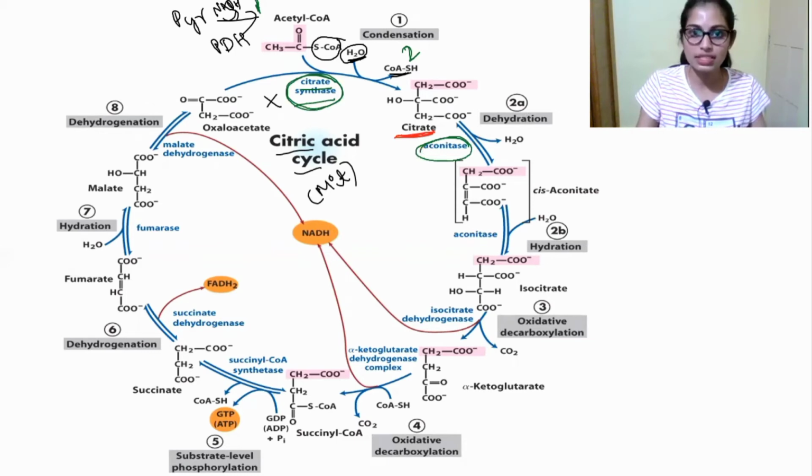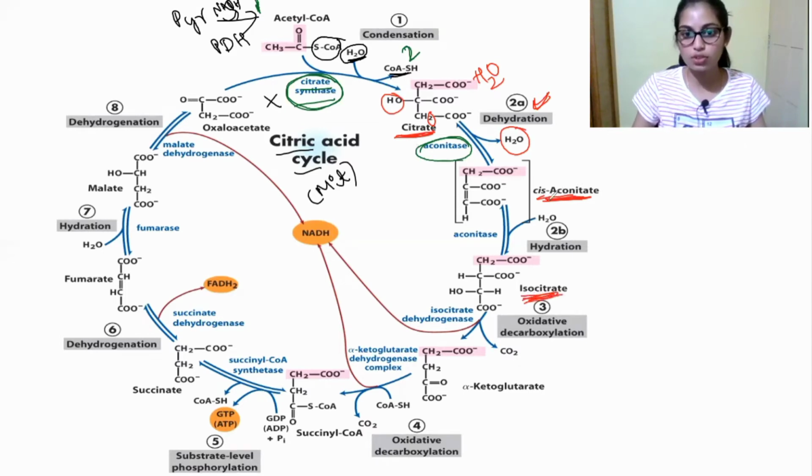You can see over here, this is the structure of citrate. The citrate has to be converted into cis-aconitate. What changes here is dehydration, meaning a water molecule is removed. You can see over here OH, and also here one H, that is H2O. So one water molecule is removed and it is converted into cis-aconitate. The enzyme responsible is aconitase. Here dehydration takes place, and after this cis-aconitate is converted into isocitrate.